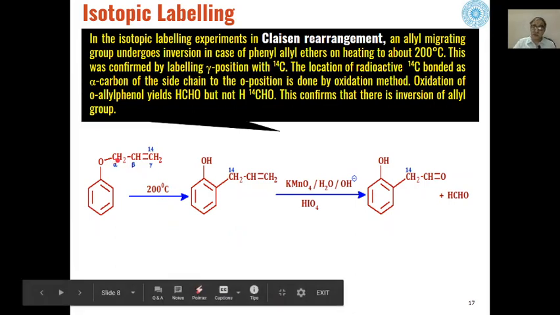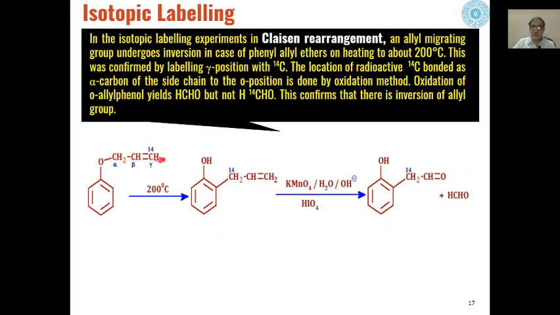Now when this movement of the allyl group takes place from this oxygen to this carbon, whether the alpha carbon gets attached to this position or the gamma carbon gets attached to this position can be proved if we use this carbon as a C14 carbon. Say in the reactant molecule, the gamma carbon is our C14 carbon.